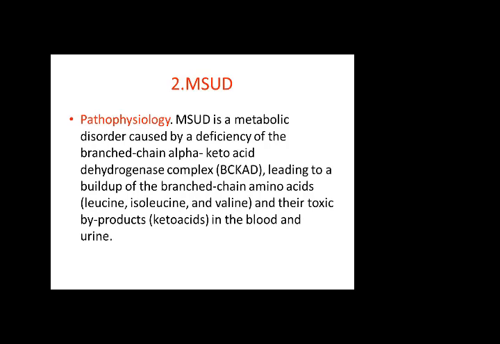And I told you that a maple syrup like smell will come out of their urine, sweat, and mouth, because there is accumulation of keto acids in the body. They include leucine, isoleucine, and valine. These are the 3 amino acids which come into it. And you should know which is the enzyme which is deficient. This is branched-chain alpha keto acid dehydrogenase. This is the enzyme which is deficient in these people.